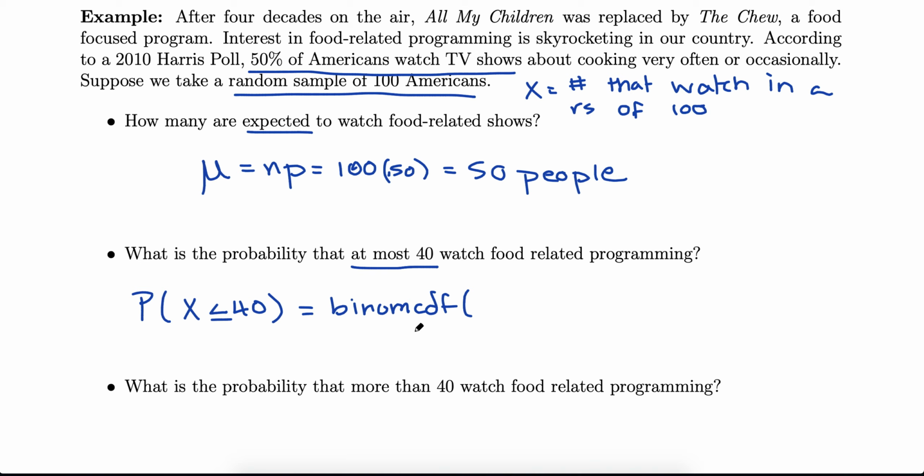In the previous video, I showed you how to find all this on your calculator. So if you need to go back and refresh, please do that. So binomial CDF, and put in your parameters. Our n is 100, our p is 0.5, and the value we're interested in is 40. And again, the CDF is going to go along with this less than or equal to. And if you've tried that, you're going to get something like 0.0284.